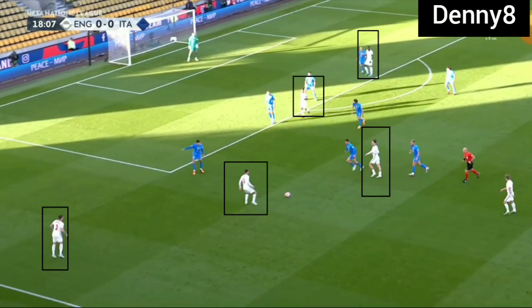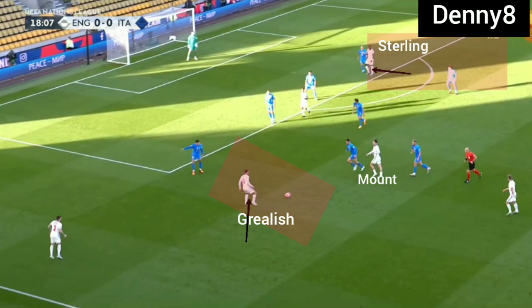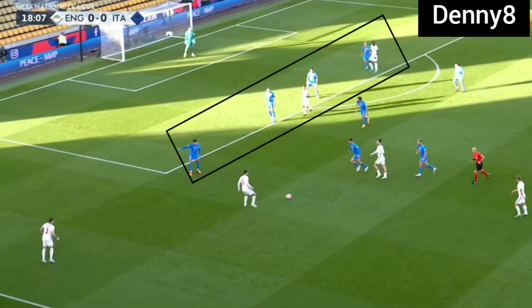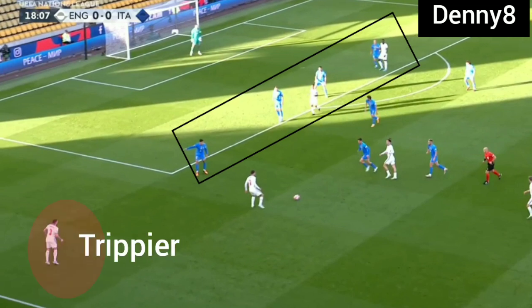England were attacking with a front five in the final third, with both wingers moving out to in and operating in the half space zone, so Italy were getting forced to defend in a narrow back four. You can see Italy's narrow back four here. England's fullbacks were free on the flanks as Italy were in a narrow back four.